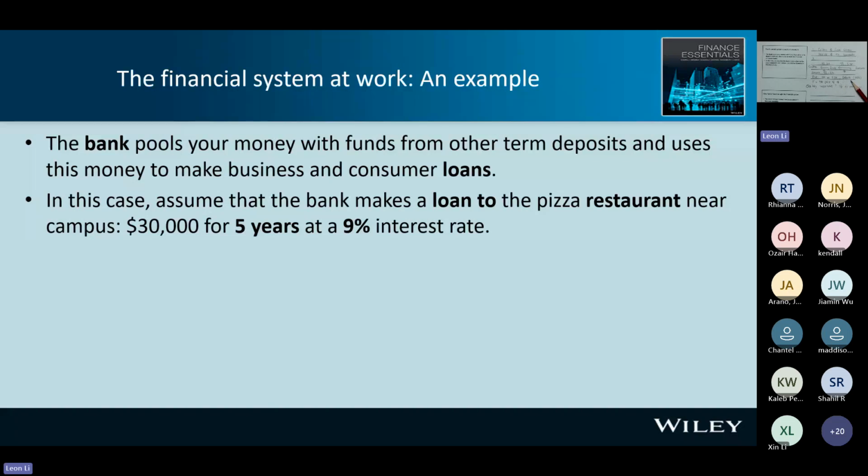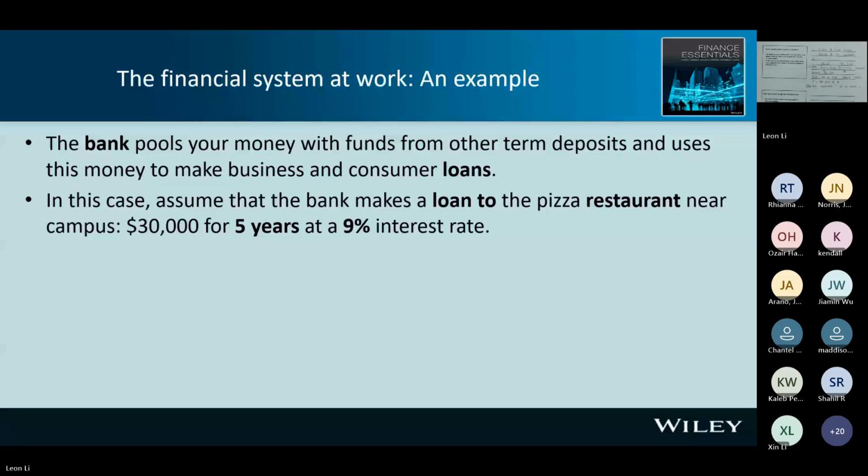The second risk is the default risk. The borrower or the business might go bankrupt. If they go bankrupt, they are unable to keep their promise to pay back the money. This is default risk. All right, so you can see in the example, return and risk go together. The bank makes a return, but they also take the risk. If you want to understand more about financial risk management, we have paper 304 for you.